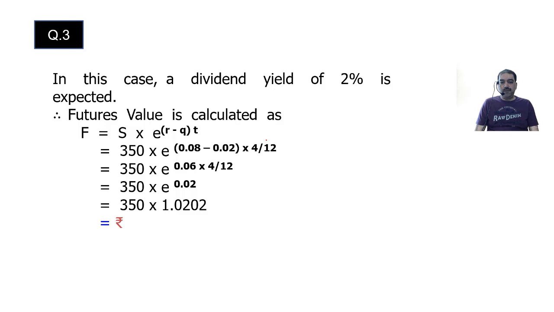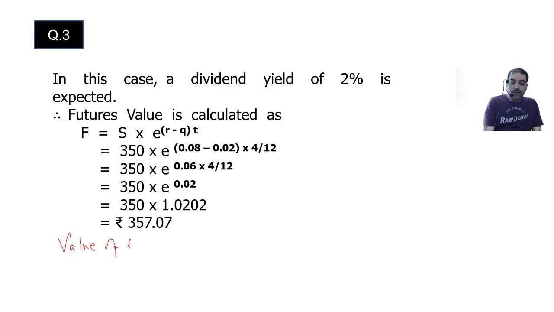Multiply, 357.07. So you can write it, therefore, value of 4 months futures contract is rupees 357.07.